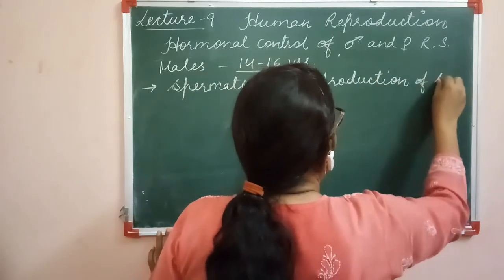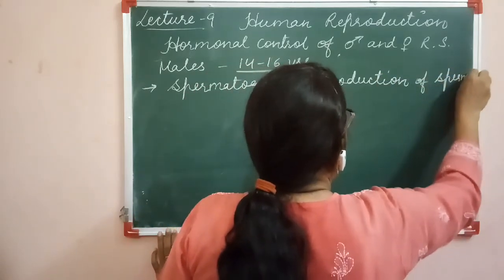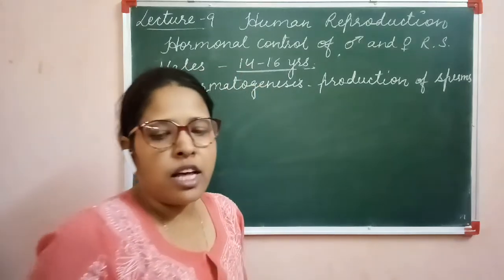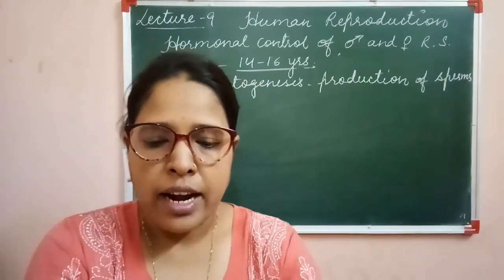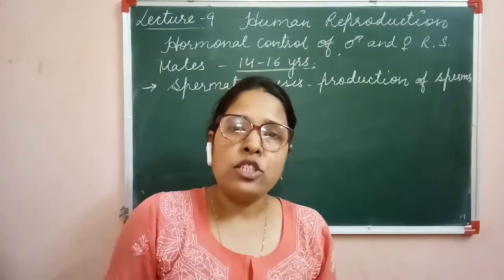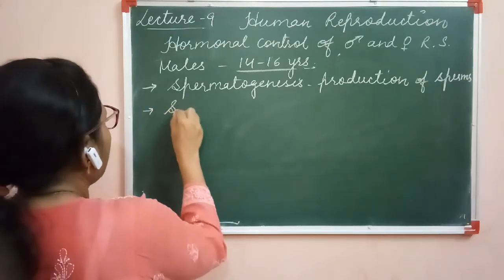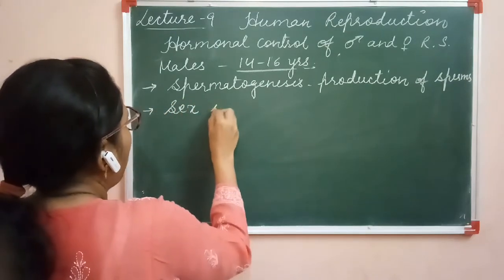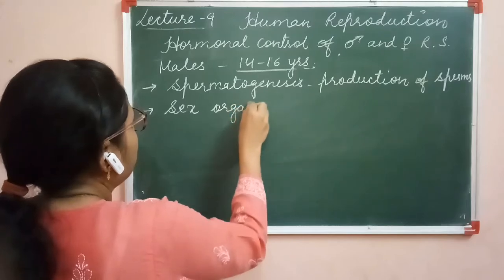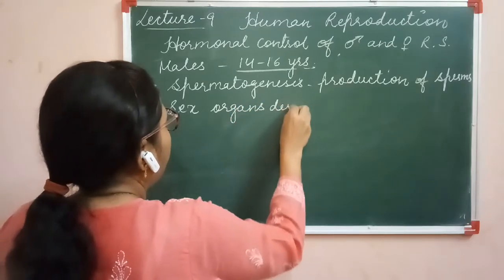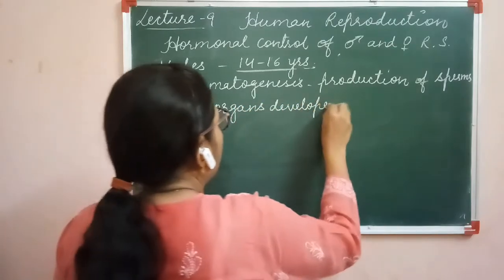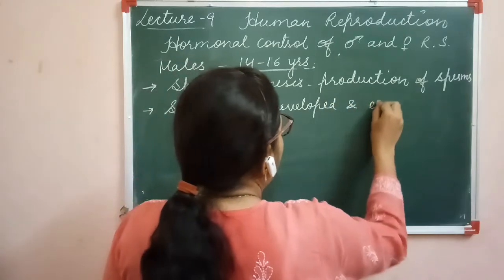This process starts in human males at the age of puberty. The second is that the sex organs start developing, develop and become enlarged.